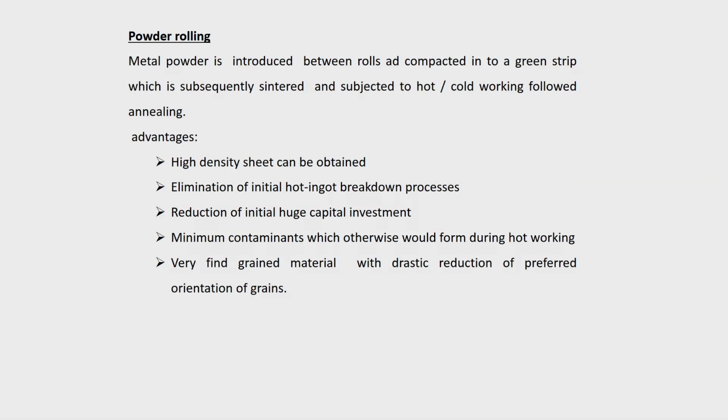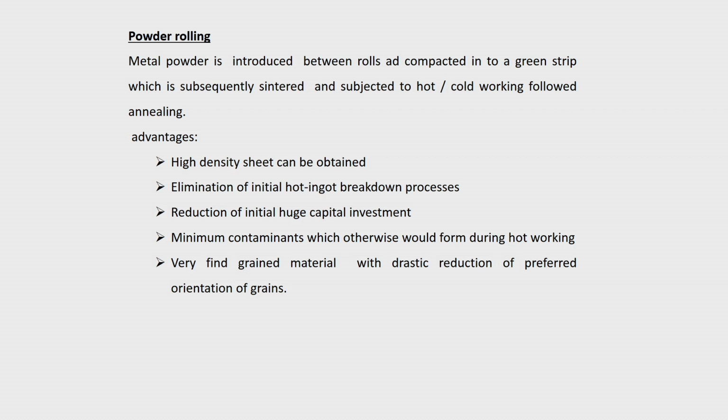These blooms, billets and slabs may be further reduced in cross section. Reduction may be given to obtain plates, sheets, strips and various sections. There is another, when you talk about rolling, there is also something called powder rolling.